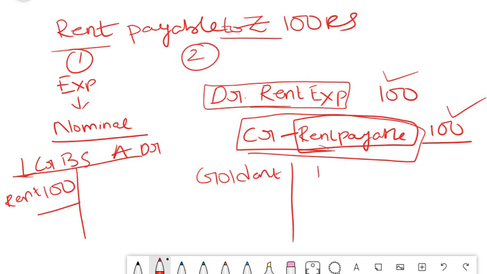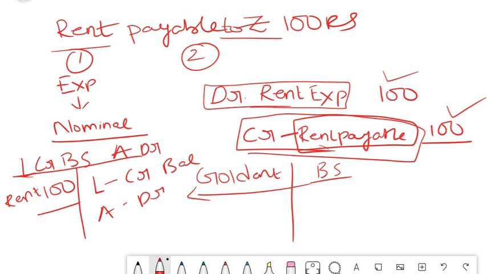So what is the P&L and balance sheet logic? Balance sheet logic, I have just told you: all liabilities will have credit balances, all assets will have debit balances. What is a liability? A liability is something which carries an obligation. The company has an obligation like rent payable, salary payable, loan payable.